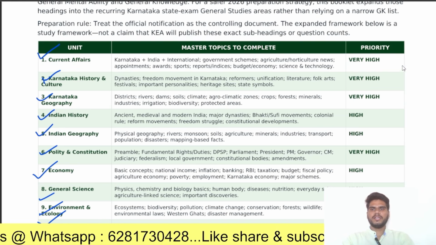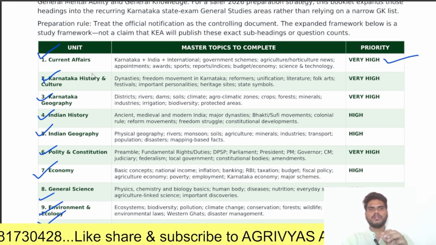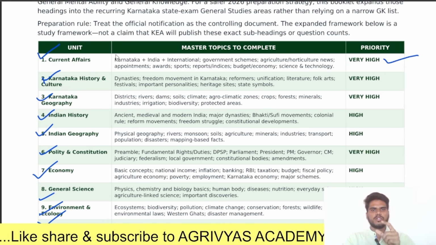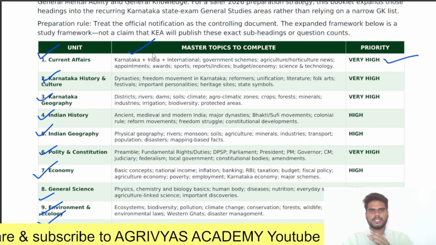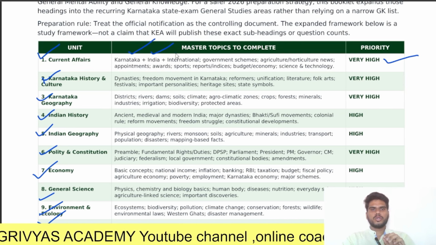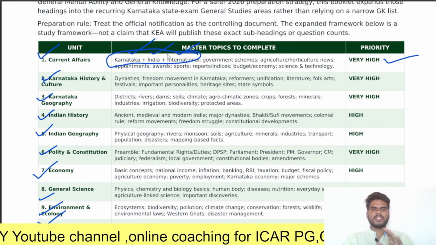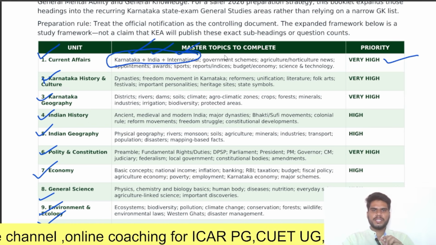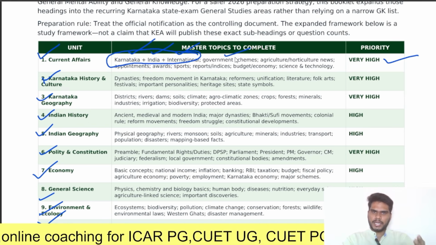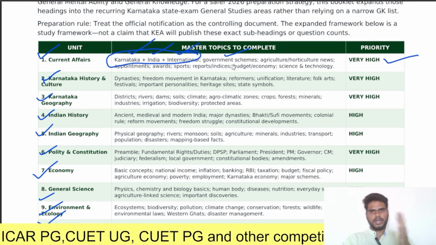Here we gave very high priority to current affairs. What should you cover in the current affairs topics? First, Karnataka current affairs. First preference should be for Karnataka, next India, then international. In this order you should cover all the current affairs topics. Next, coming to government schemes, both in Karnataka as well as in India, related to agriculture and horticulture.